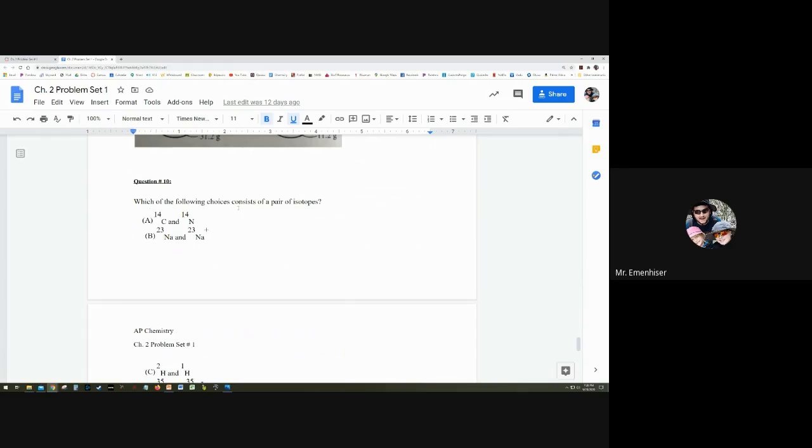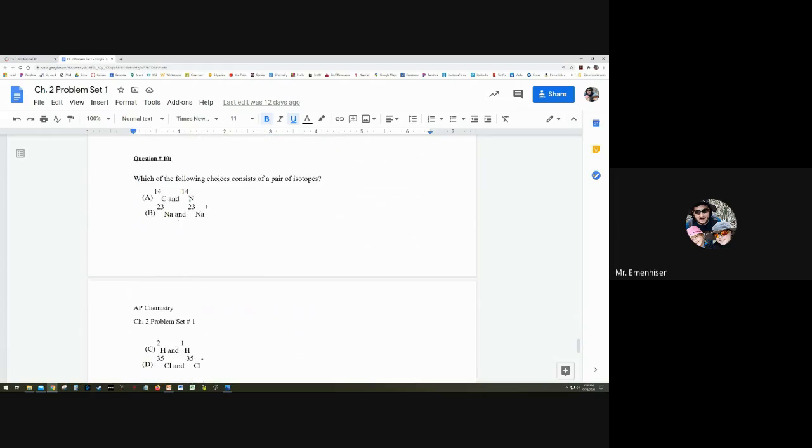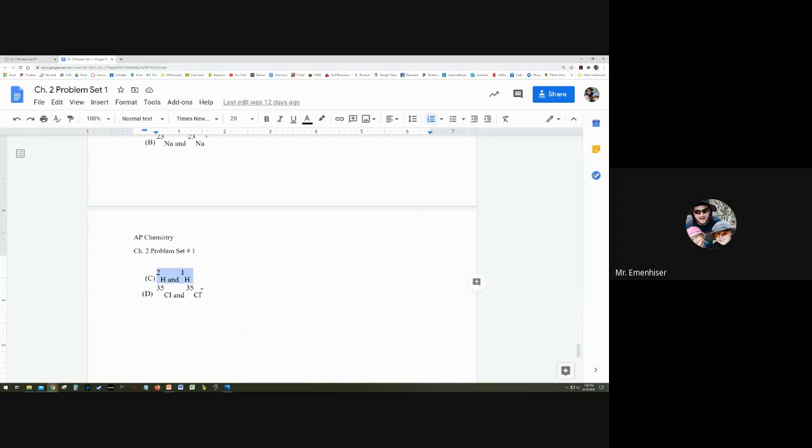Which of the following choices consists of a pair of isotopes? If you look at each pair, they're not the same element. Well, this one's an ion, so this one's an ion, so that can't be it. These are different elements, so it can't be an isotope. A pair of isotopes would have to be the same element. All right, so it's this one, C, hydrogen. D is an ion too.